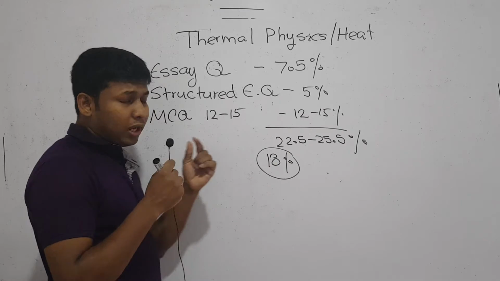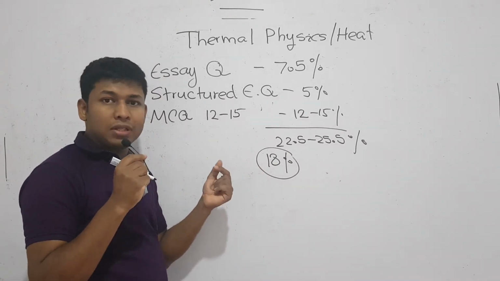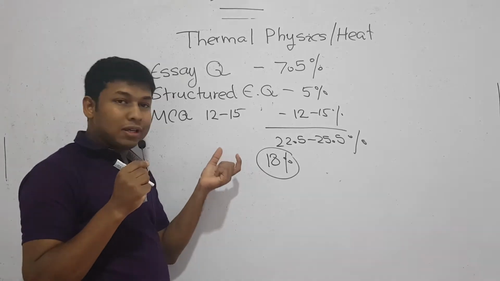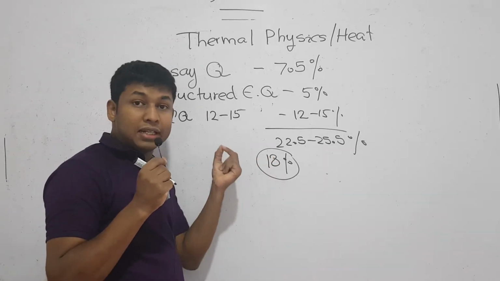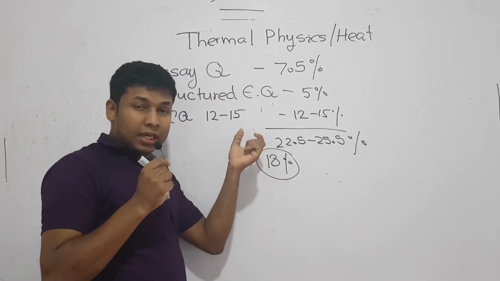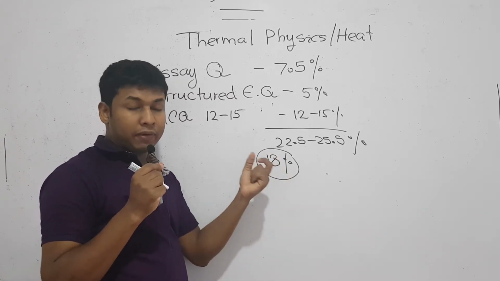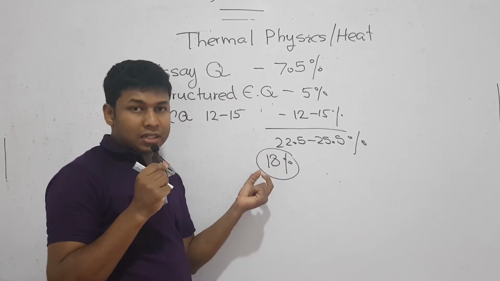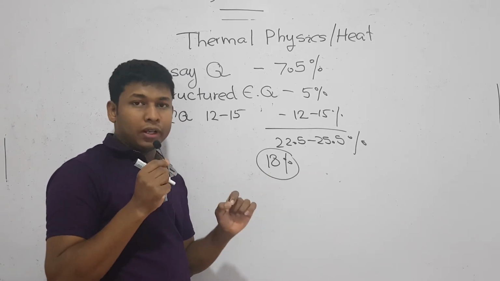So you can always score more than 18 marks in the exam from this lesson alone. That means in the exam you are having a higher weight for this lesson. Therefore it is very important to learn this lesson well.